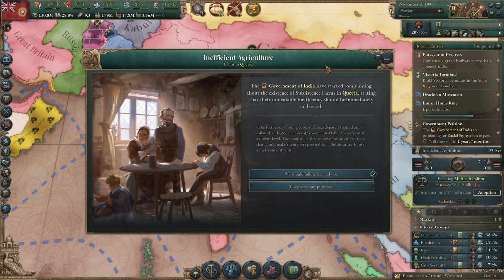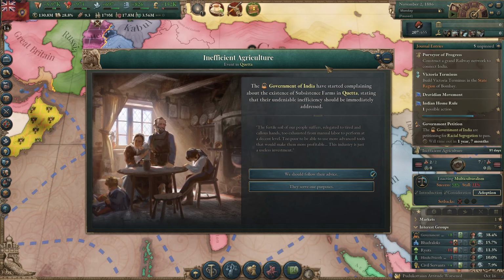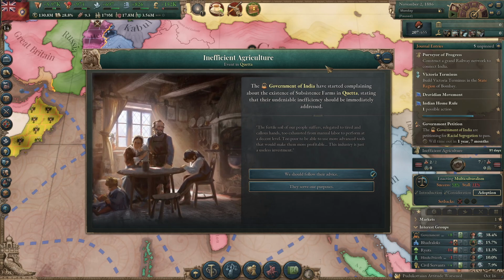Inefficient agriculture. The government of India has started complaining about the existence of subsistence farms in Quetta, saying that their undeniable inefficiency should be immediately addressed. The fertile soil of our people suffers, relegated to tired and callous hands, too exhausted from manual labor to perform at a decent level, too poor to be able to use more advanced tools that would make them more profitable. This industry is just a useless investment. We should follow their advice.